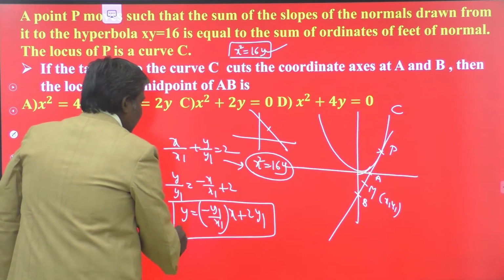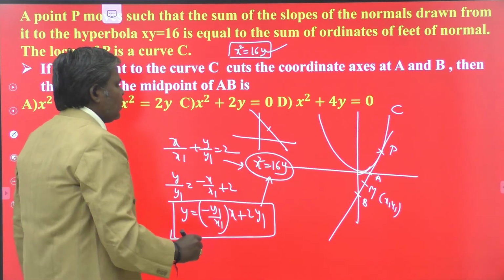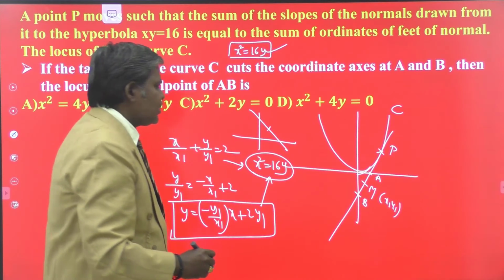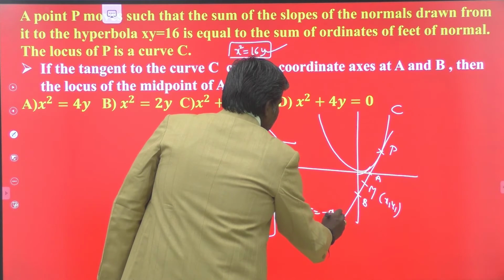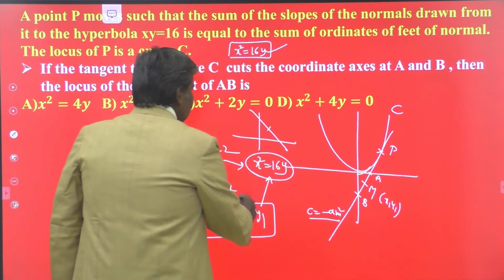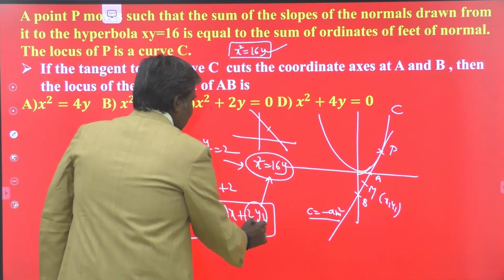So y is equal to mx plus c is tangent to x square is equal to 4ay. The condition is c is equal to minus am square. Here c means the constant.